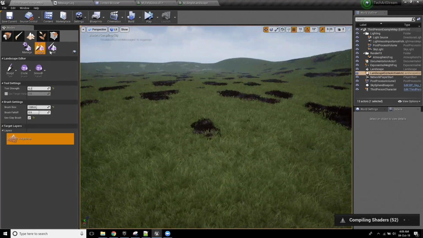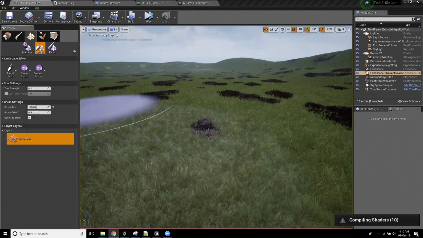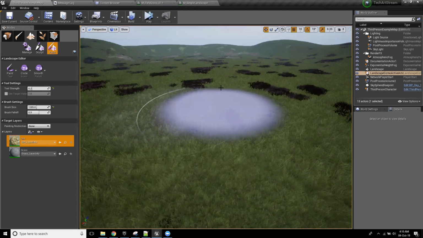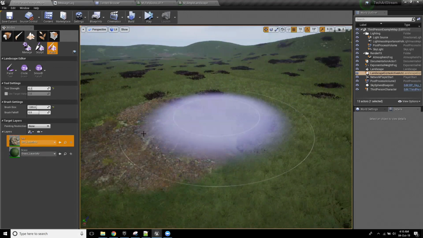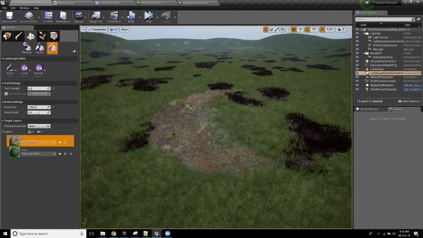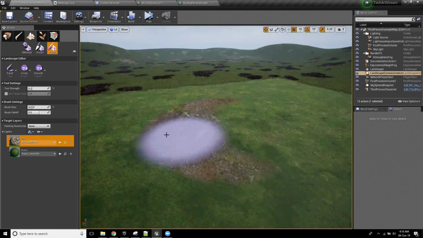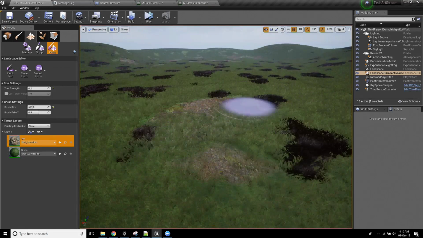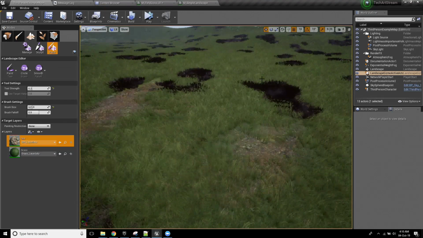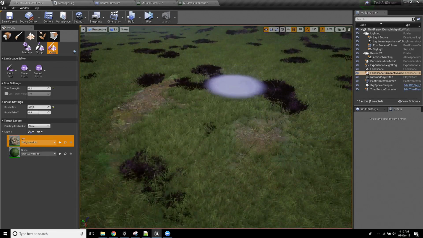Now, first off, when I open this up, what I've got is, if I go to my paint and I just paint in a little bit of dirt, you'll notice that as I paint this in, that grass is disappearing and reappearing. Plenty of Unreal users are going to be already aware of this one, but I just want to make sure that everyone is, especially if you're new to the engine, you've just started looking at things like these live streams.